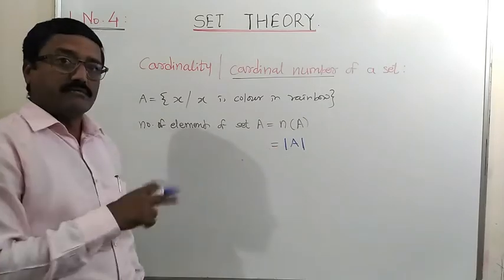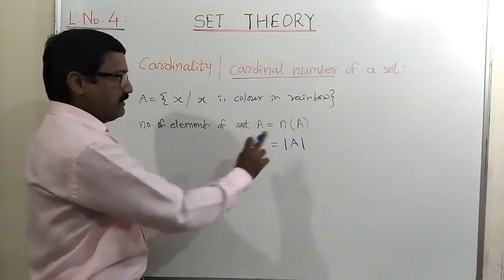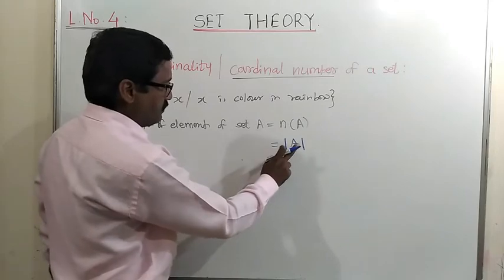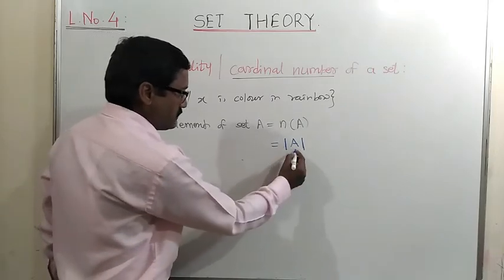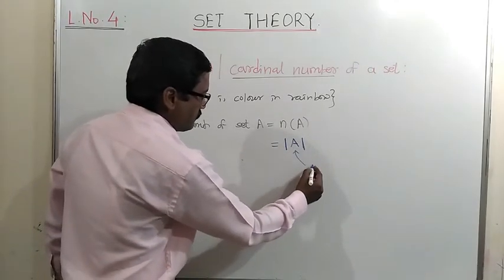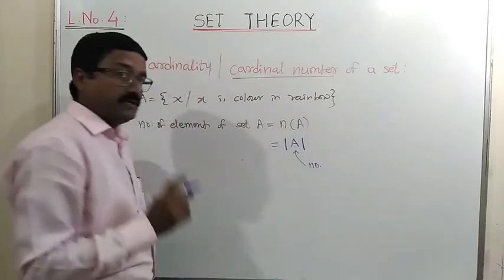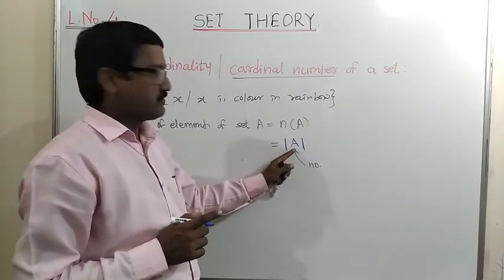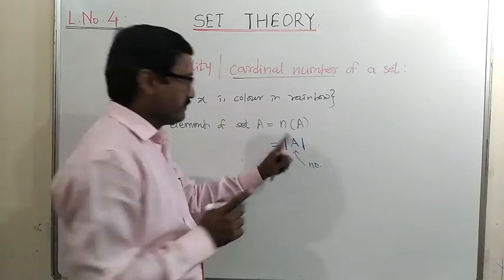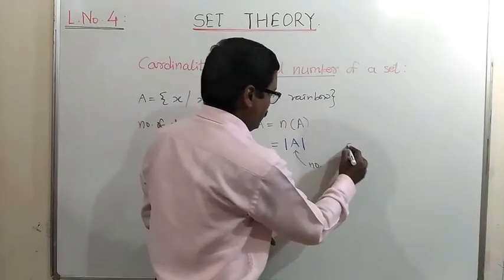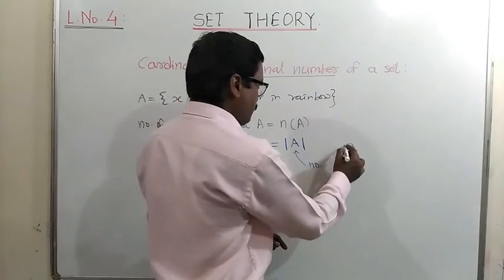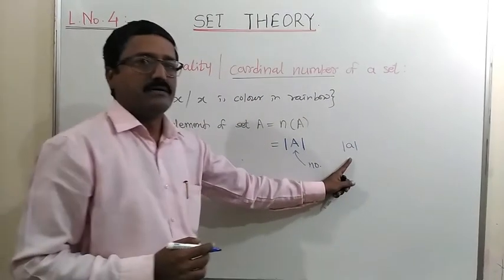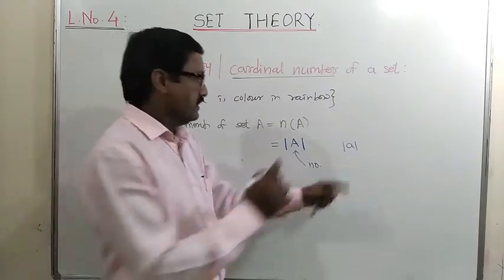This is not a determinant. Determinant is different. Here the cardinality is different, because in a determinant the entry is a number, but here it is a set, not a number. So this is the cardinality of a set. Instead, if A is a number, then this will represent a determinant.